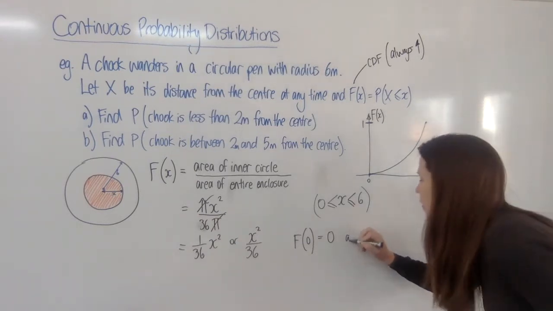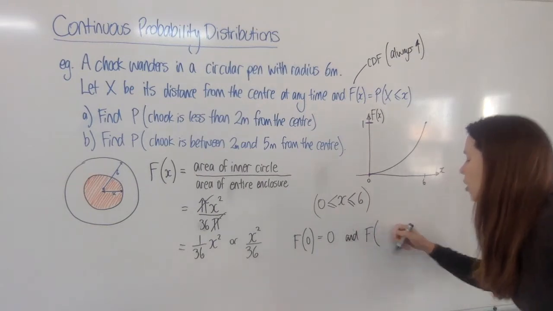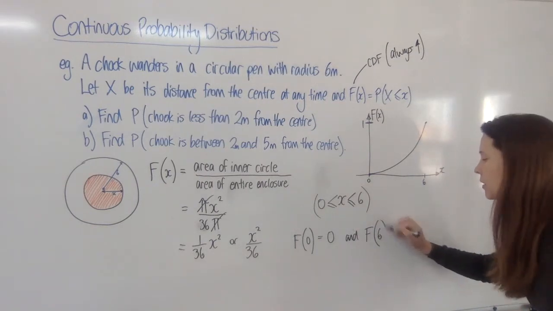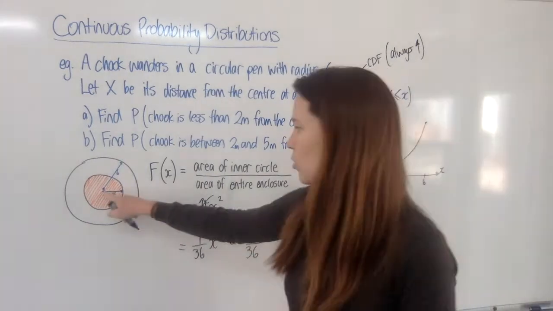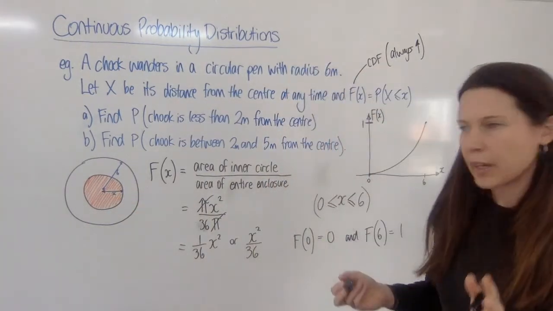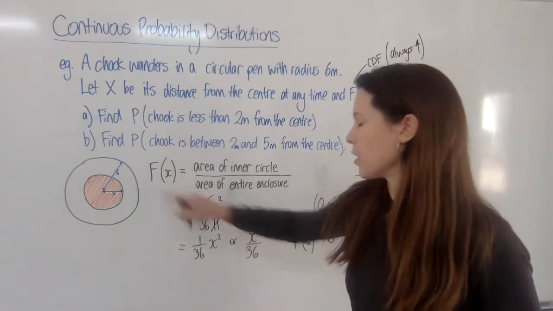So the probability of our upper value here needs to be 1, because it's a certainty that x has to be between 0 and 6. Okay, so I've developed my function of x.